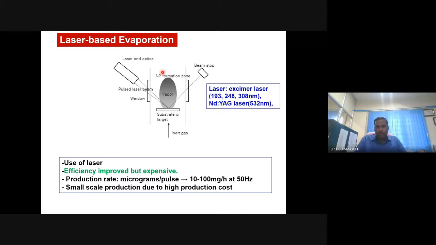Typically the laser used is Nd:YAG. When this high energy laser hits the substrate, it creates a local, very high temperature, which facilitates the vaporization of the surface atoms from the substrate.